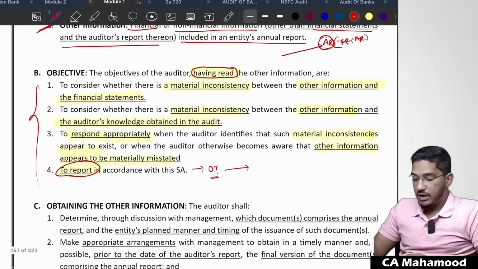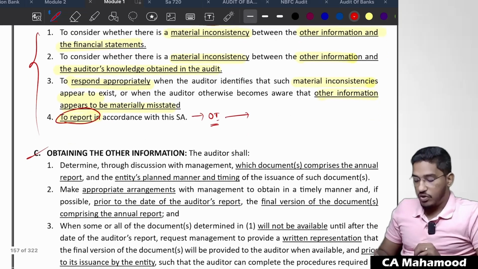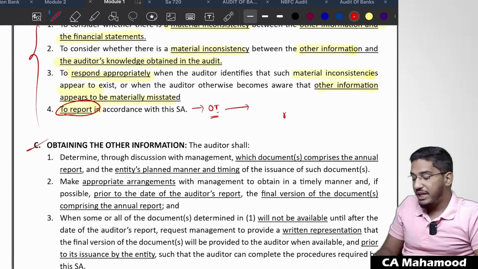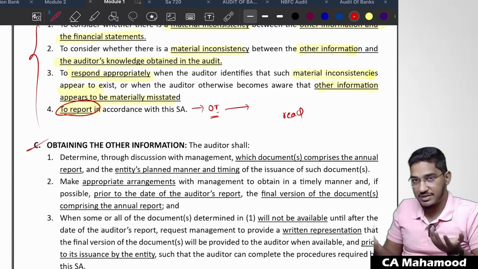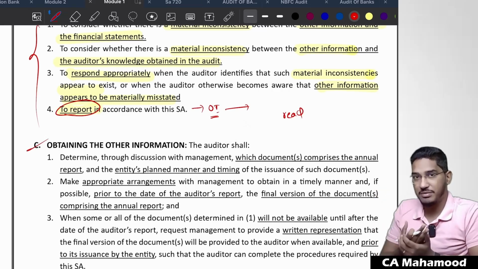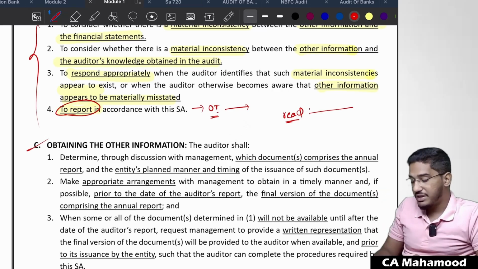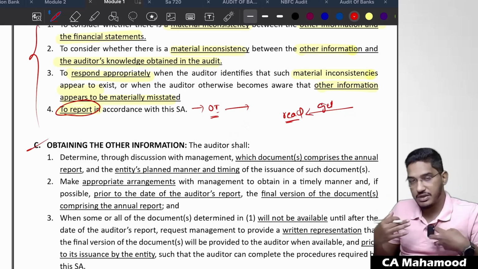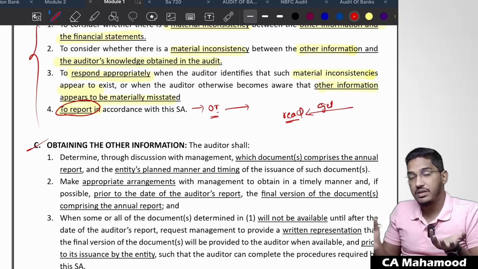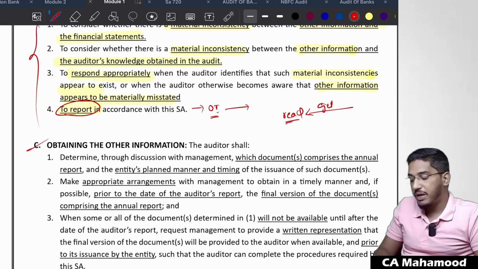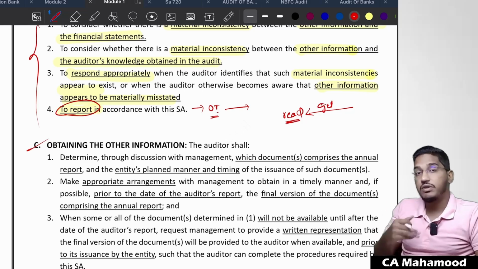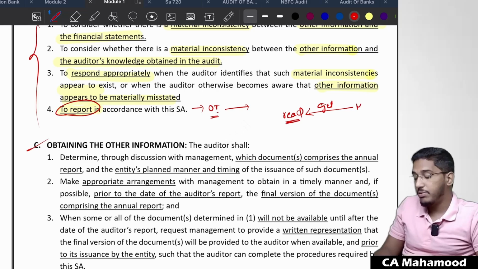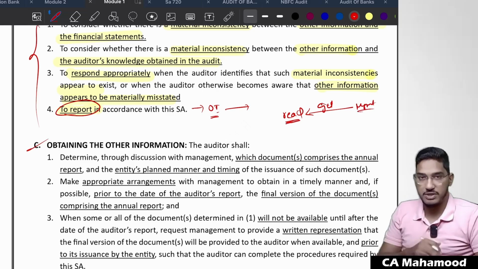Okay, right. Next one, 3rd paragraph, obtaining other information. Sir, the standard is telling me to read the other information. But to read it, first I have to obtain that other information. Then only I can read, then only I can compare. So who has to get that other information? Management should... sorry, the auditor should get that information. From whom? From the management, he has to get that information.